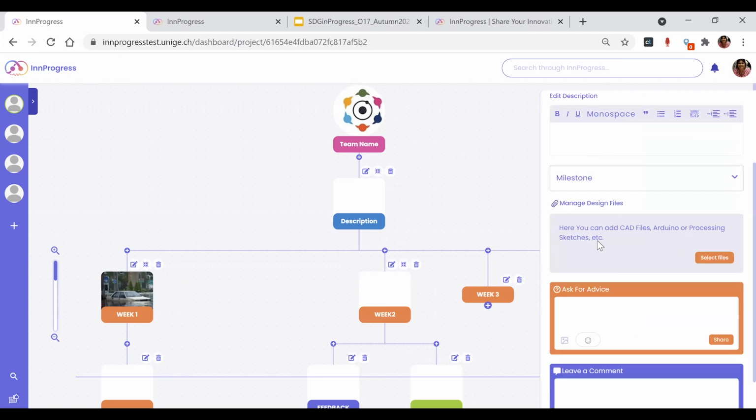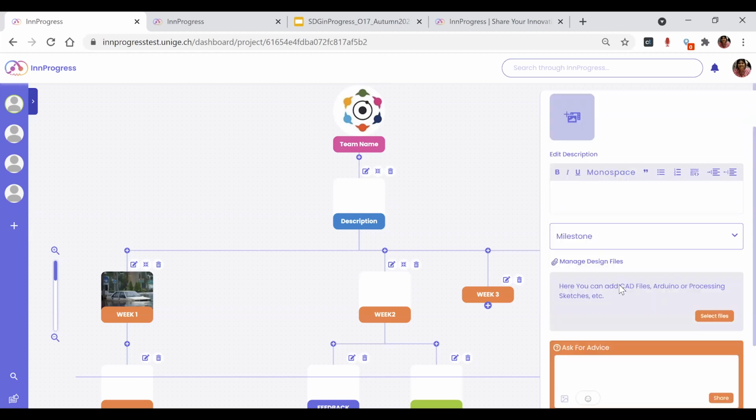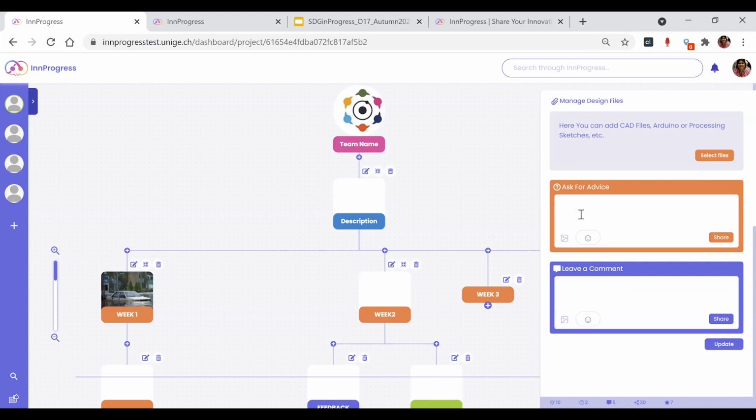You can set a milestone, add your CAD files or any sketches, add images, and ask for advice. To ask for advice or add a mentor, you should know their names. The moment you all get into the studio, you will know the names of the mentors, and by Friday you will have the list of your mentors and coaches.